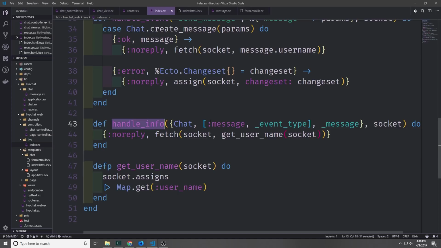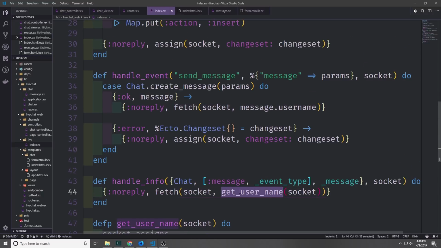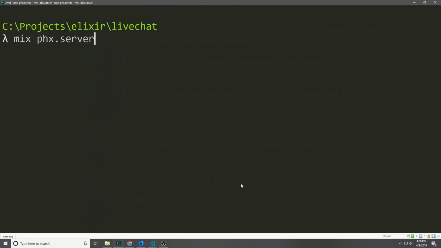So all we're really doing is just handling any generic event, and what we're going to do is just pass in a tuple with chat and then a list with message and then the event type followed by the message itself and then the socket, and then we're just going to pass back no reply, call fetch on the socket, and then we're going to call get username on the socket. This way we are always putting the username into the socket map. So as the user is just typing on their keyboard, the username is constantly being updated inside of the WebSocket. And that's all of the logic that we're going to need for our application.